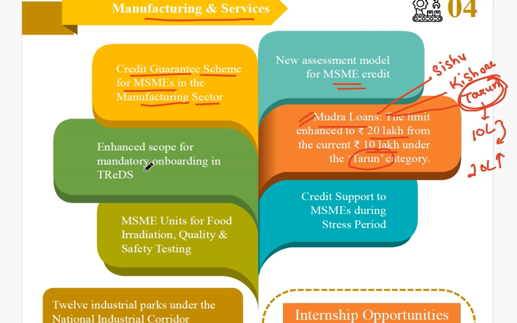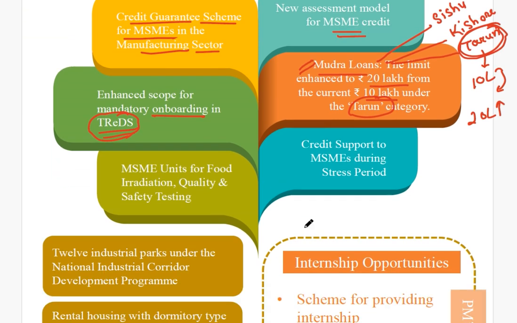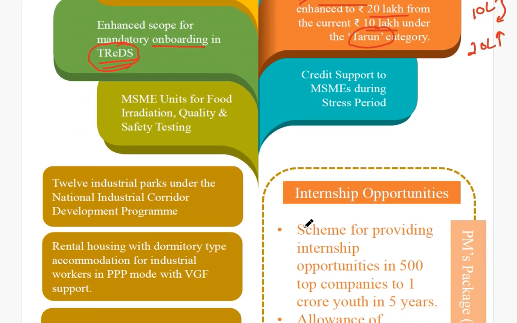Next you see enhanced scope for mandatory onboarding in TREDS. This is an online portal, you can visit this. It's related to the manufacturing service sector. So with this scope for TREDS, more services will be brought under the particular platform. Next, credit support to MSME during stress period. So credit support will be provided to the MSMEs during the stress period, and MSME units will be set up for food irradiation quality and safety testing.